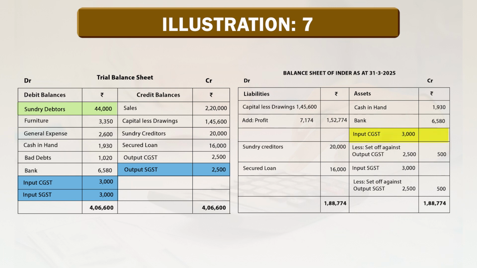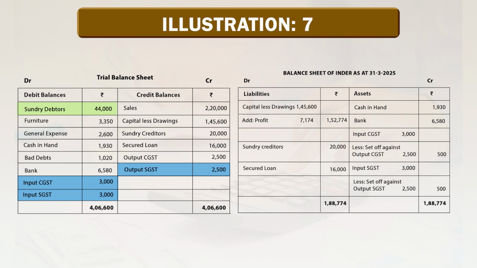Here input CGST is given 3,000, less set off against output CGST rupees 2,500, the net amount will be mentioned in the outer column. Same way, input SGST is given 3,000, less set off against output SGST rupees 2,500, the net amount will be mentioned in the outer column, rupees 500.